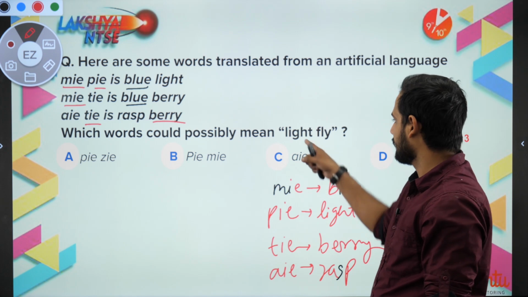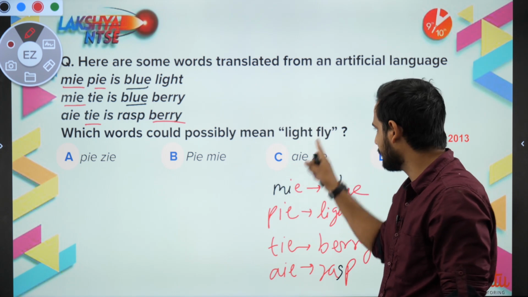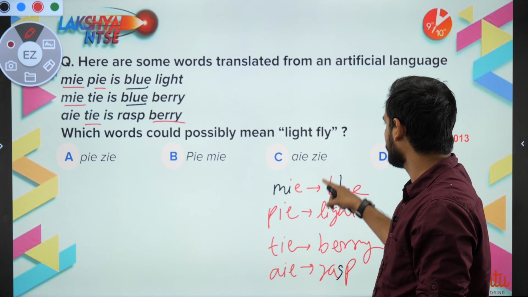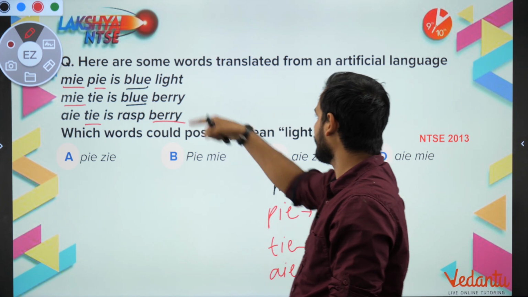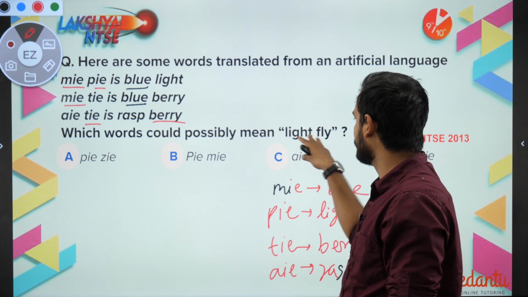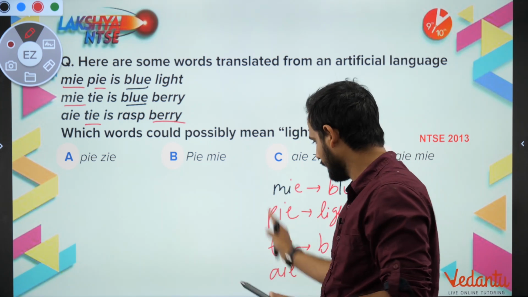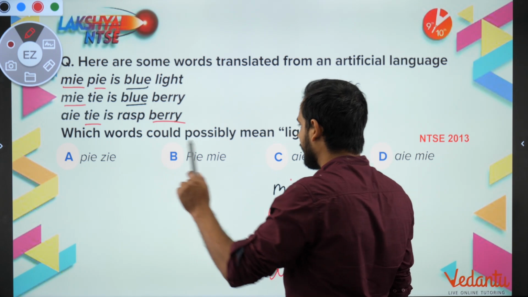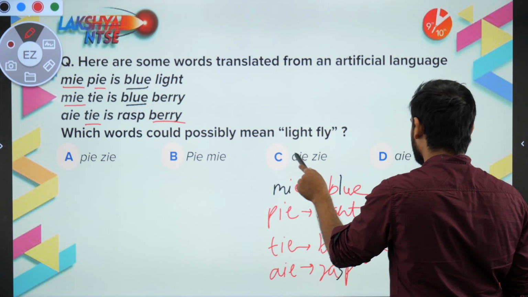Correct? Now, what do you want? Light fly. Light, I know. What is light equal to? Light is equal to pi. So pi should be there in the answer. And fly, I don't know. So something which I don't know out of all these words. Okay, so pi is here, pi is here, pi is not here, pi is not here.